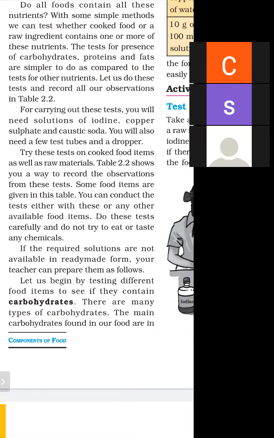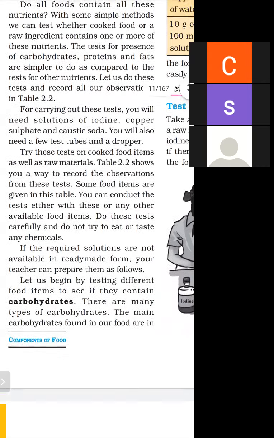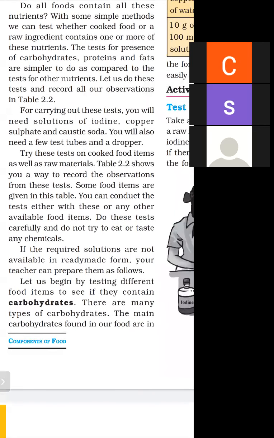You will also need a few test tubes and a dropper. Try these tests on the cooked food item as well as raw materials. These tests can be applied on cooked food items as well as on raw materials.